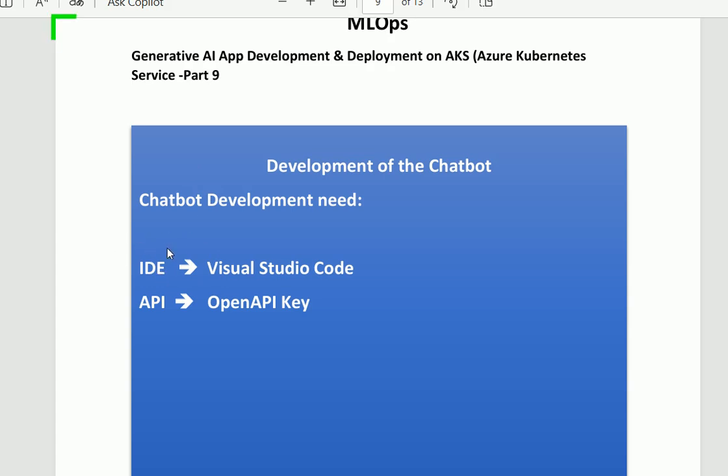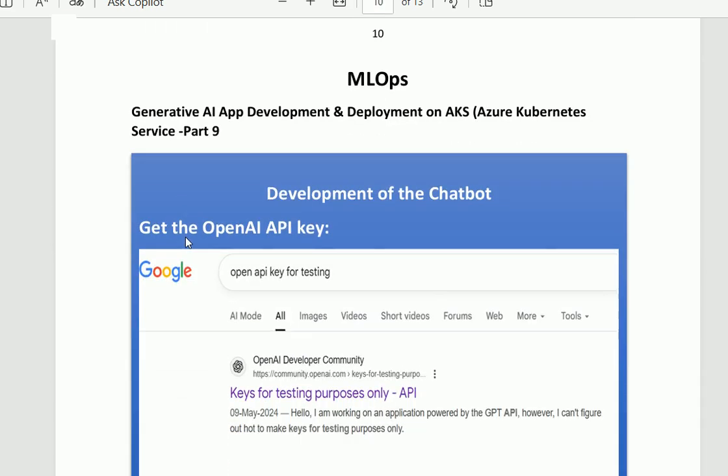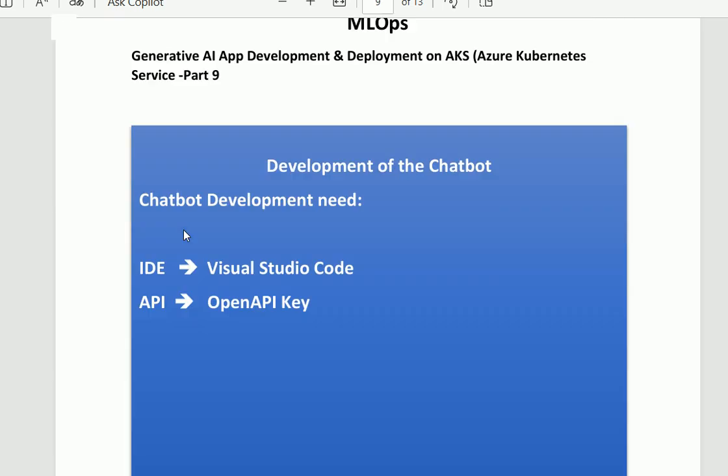The OpenAI key is the key that we shall use in our code so that we can get the functionality of ChatGPT. So the requirement of both things I have explained. We already have Visual Studio Code on our machine. So to start the application development, we need the OpenAI key.